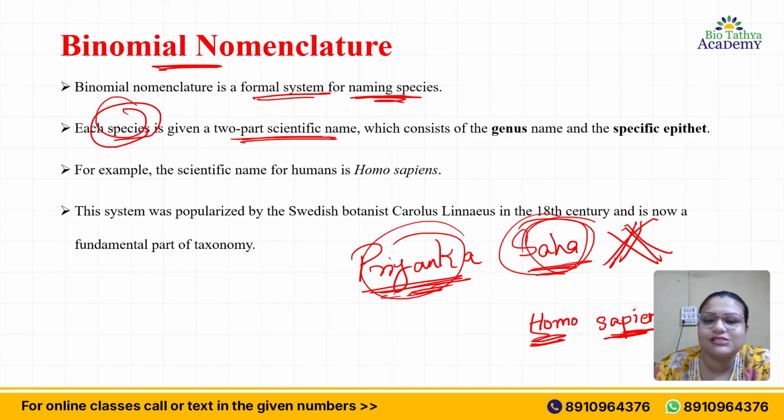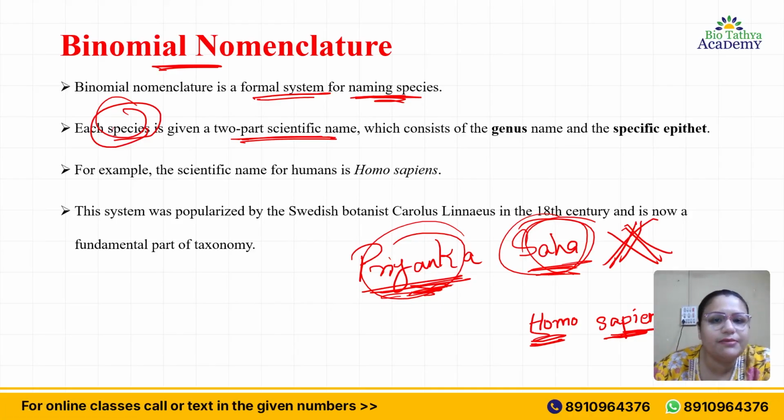No students, this is just a common name given to you. Many people have a middle name also, so there would be three names. Is that the concept? No, it's not. Don't get confused between your common name and the binomial nomenclature I am talking about.